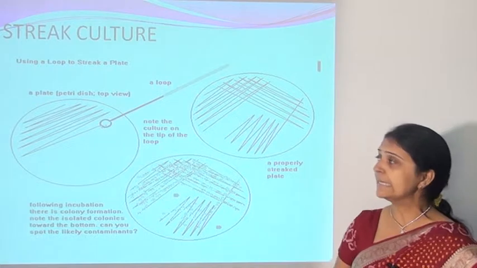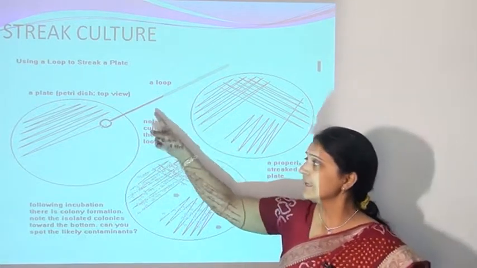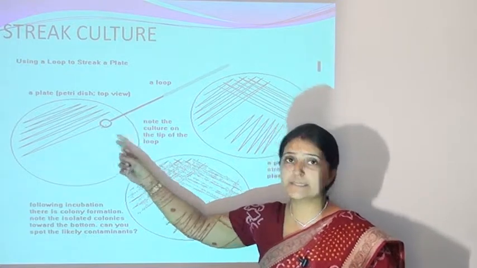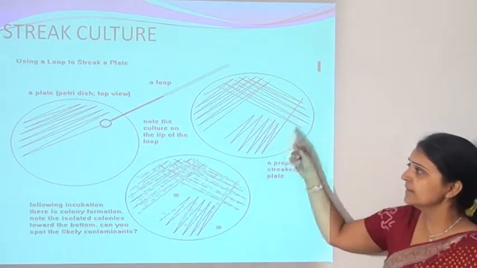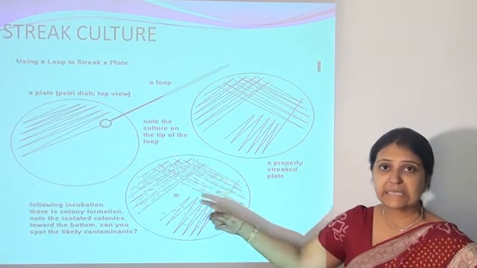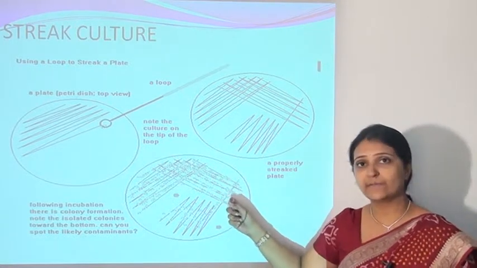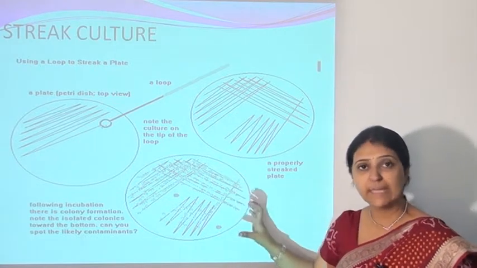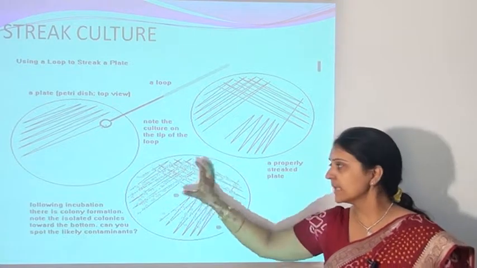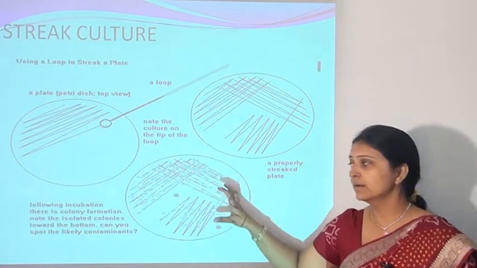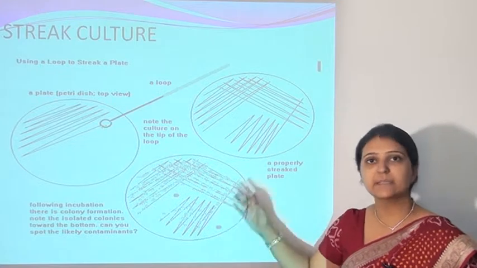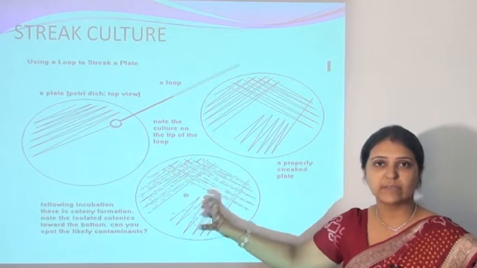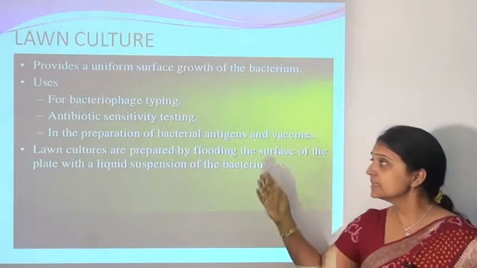Here you can see the streak culture. This is the nichrome wire loop, and the microbial suspension is streaked on the Petri plate in a zigzag fashion, and finally this is the perfect streak plate. After inoculation, the plates are incubated, and after incubation of 24 hours or 48 hours, we can see the growth of the microorganisms in the form of colonies on the plate which has been streaked, that is, the suspension has been streaked, and the microorganisms will grow and form their growth in the form of colonies.